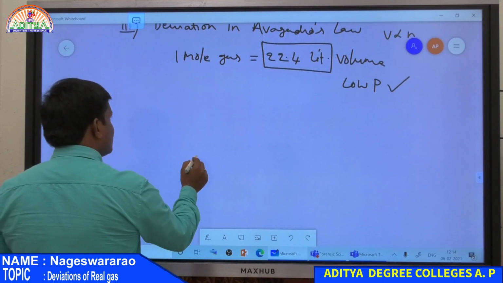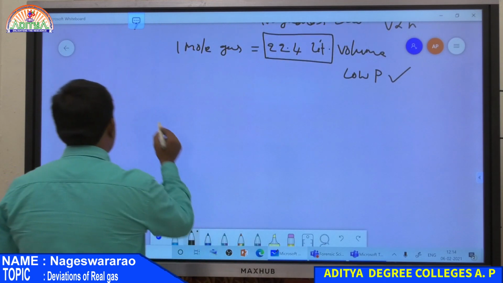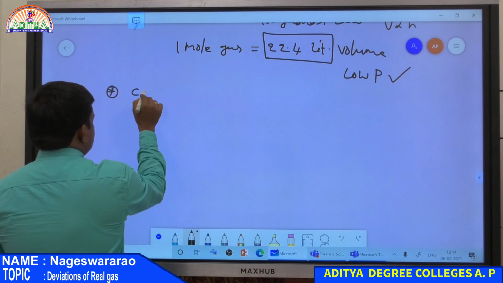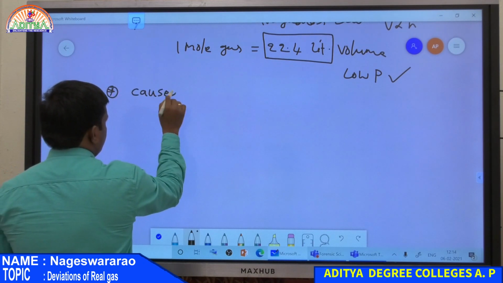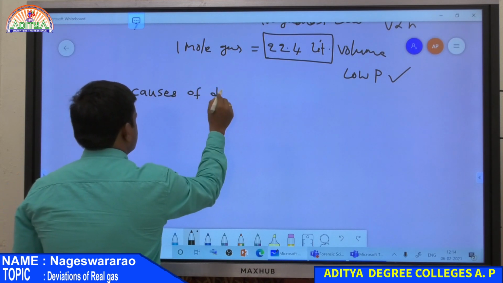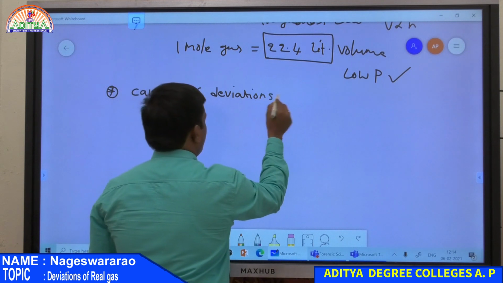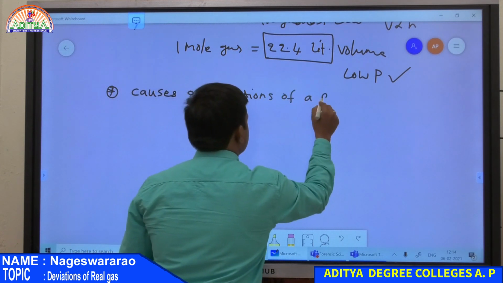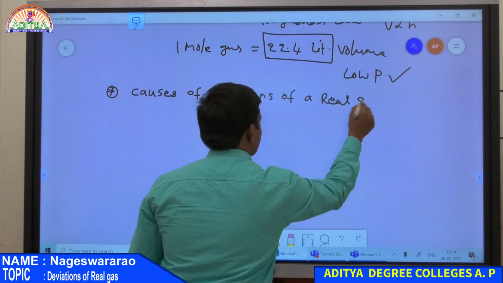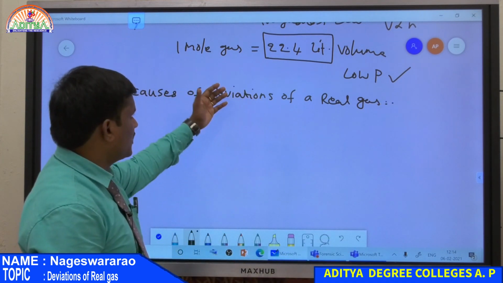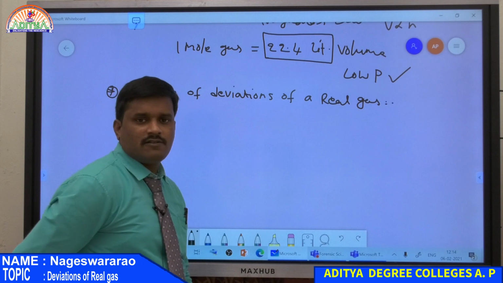Now what are the reasons for deviation? Next topic, causes of deviations of a real gas. Already look at the deviations in Boyle, Charles and Avogadro laws.